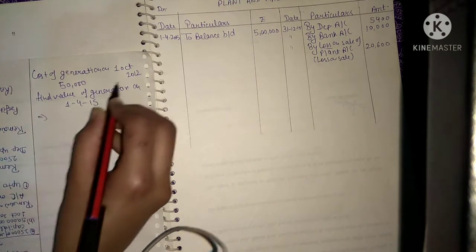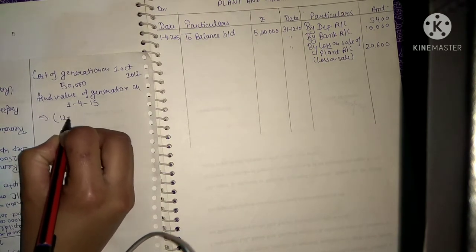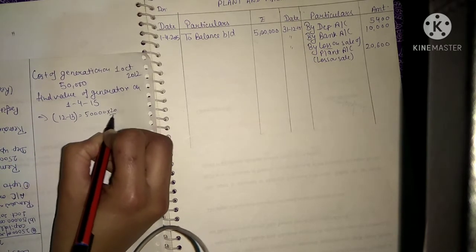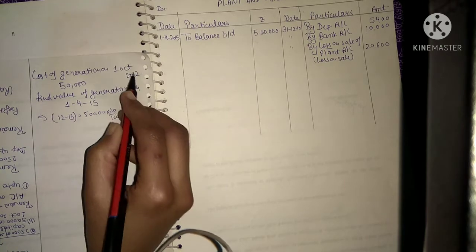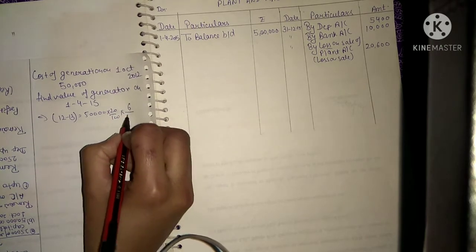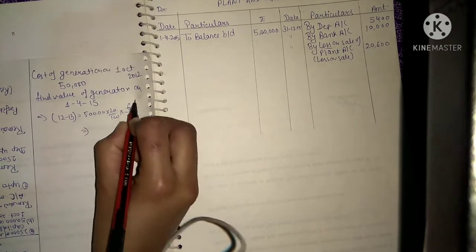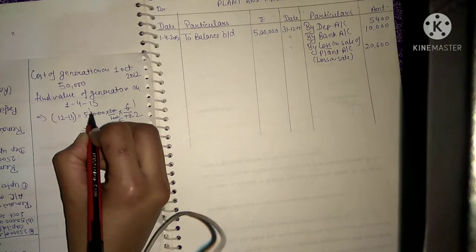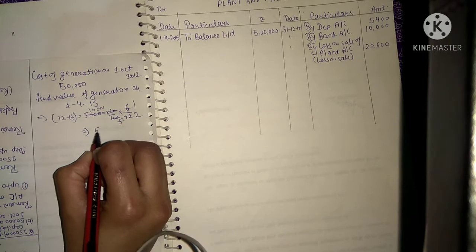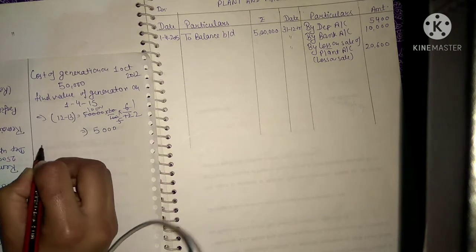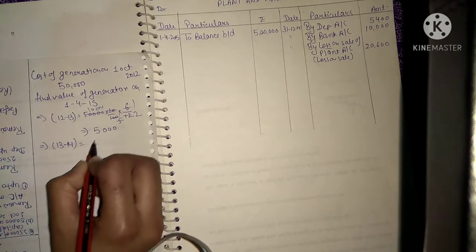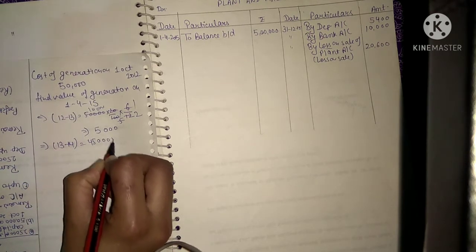So depreciation for the financial year 12 and 13 will become 50,000 into 20 upon 100 into how much months? October, November, December, 6 months. So your depreciation will become 5,000. Okay, and your depreciation for next financial year, which is 13-14, it will become 45,000 into 20%.